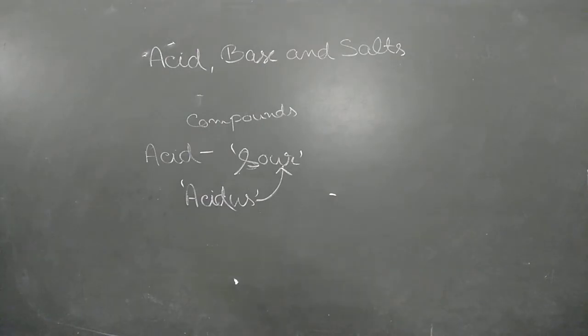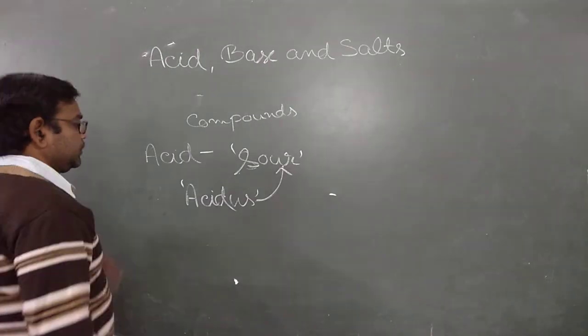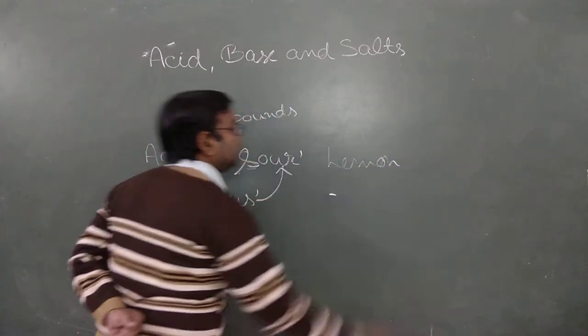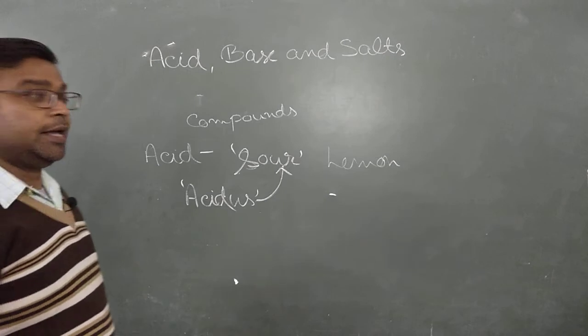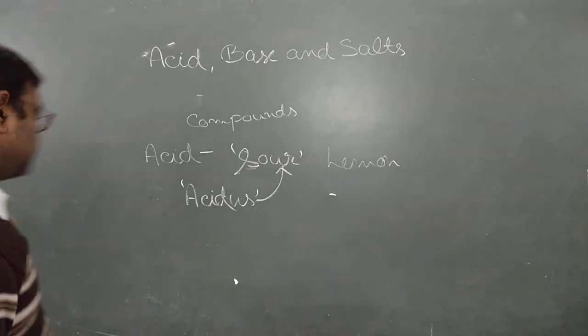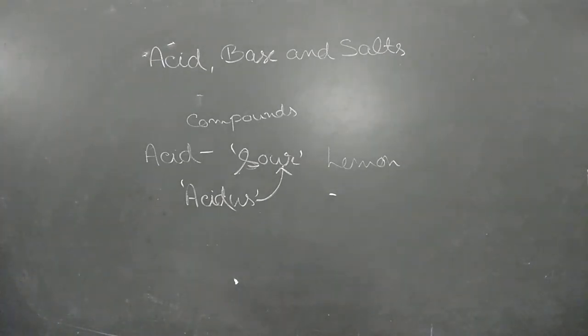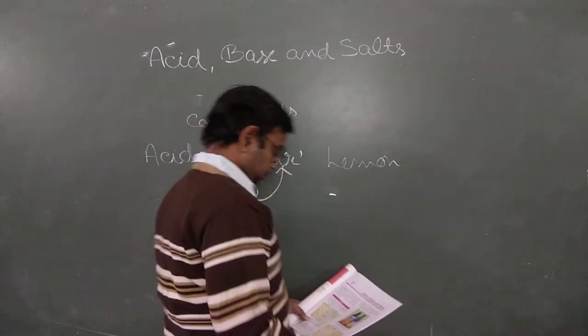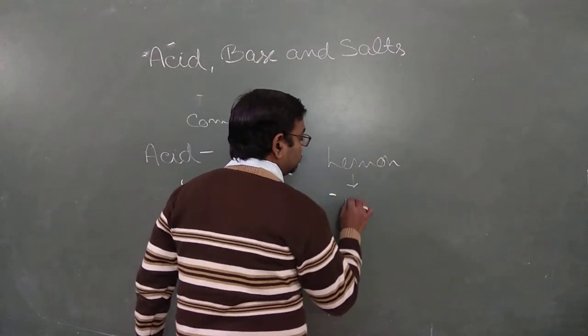Now, for example, lemon juice is acidic by nature. Lemon juice contains two types of acid.